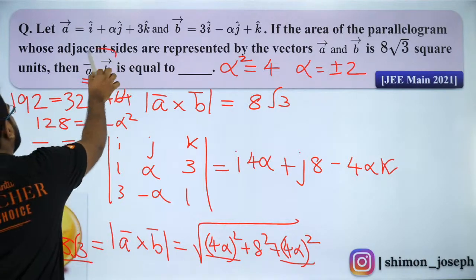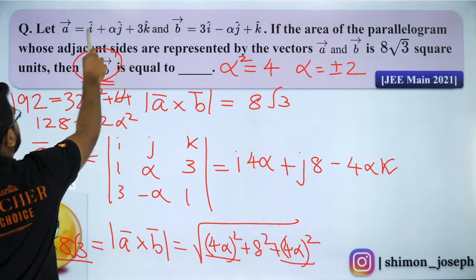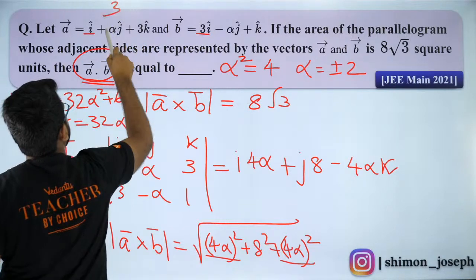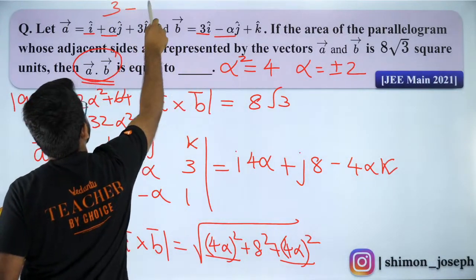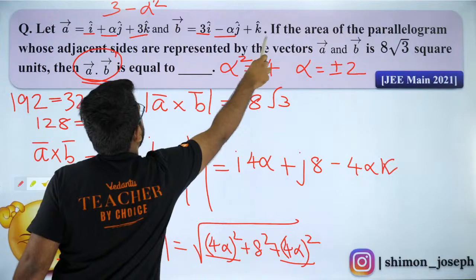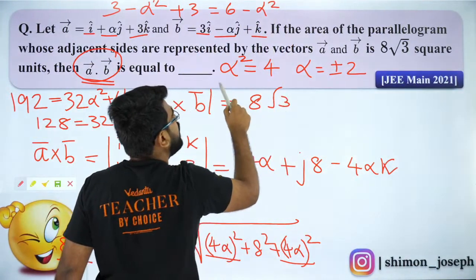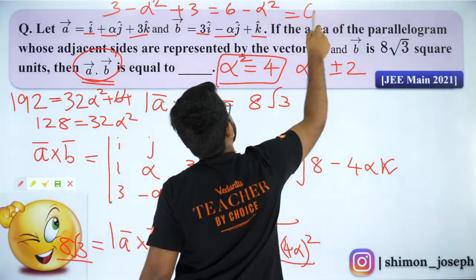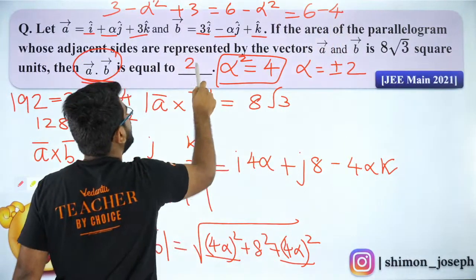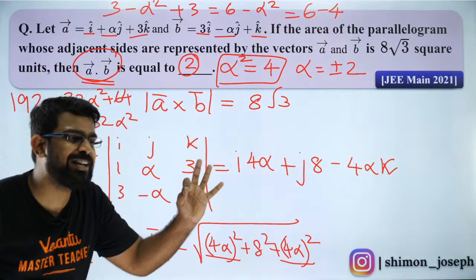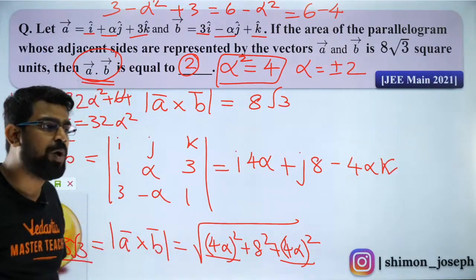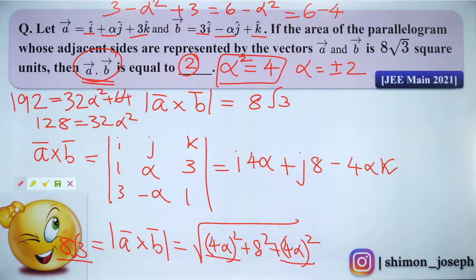Now what is A dot B, my dear students? A dot B is nothing but 1 into 3, plus alpha into minus alpha, that is minus alpha square, plus 3 into 1, which is 3. So it is nothing but 6 minus alpha square. What is alpha square? Alpha square is 4. So the answer is 6 minus 4 which will be 2. Such a laddu question. Very interesting, lovely question. Did you all enjoy it? Fantastic, no? So this is what I wanted you to like. I hope you all loved it.